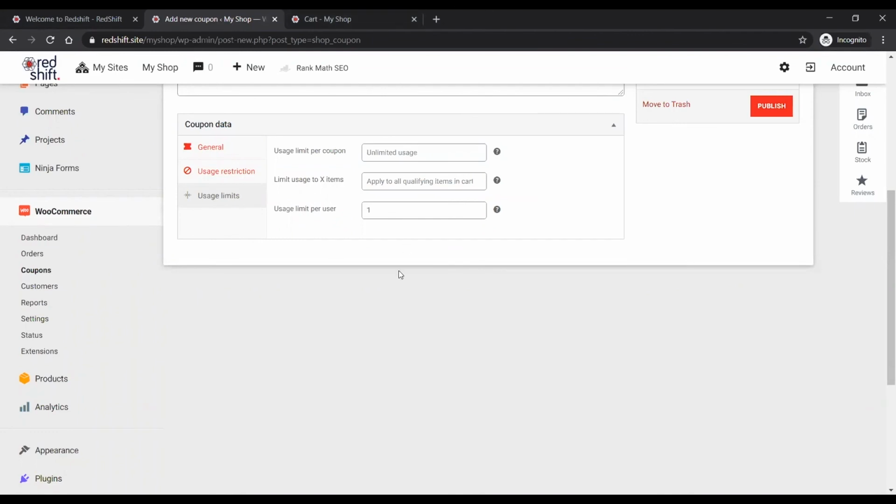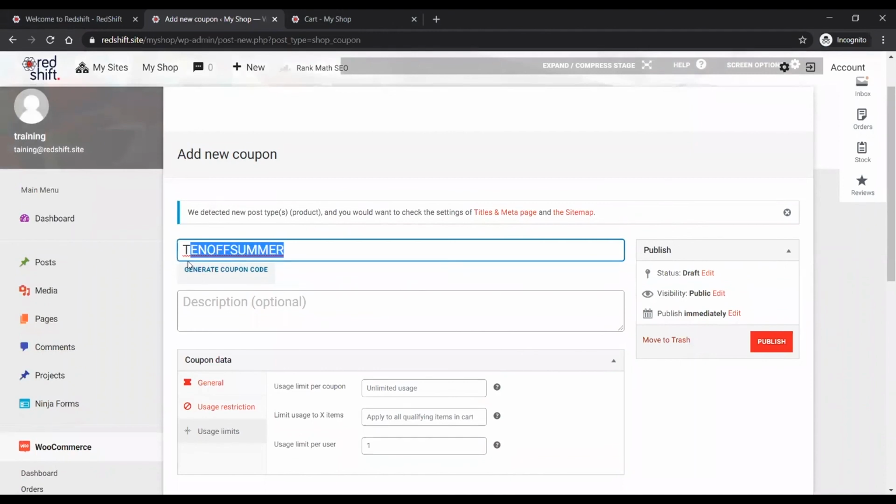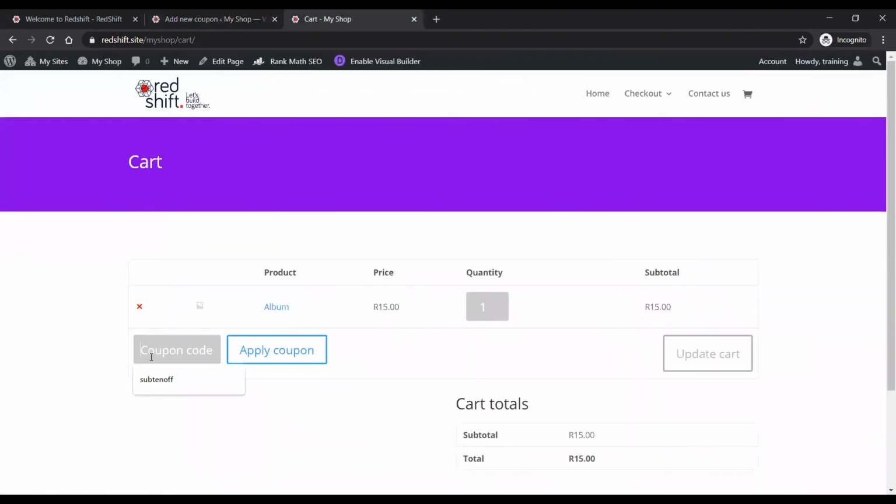Okay, and then what you share is this code. You give people this code over here once you've saved it and everything, and they would put that code into the cart, into this little box over here.